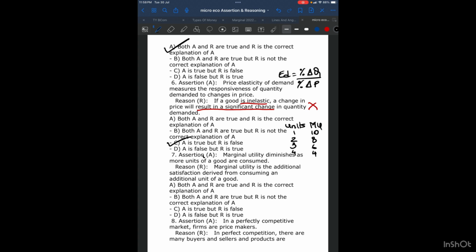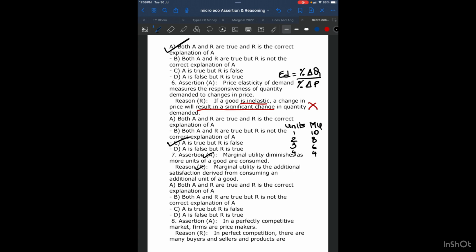So yes, assertion is true. Marginal utility is the additional satisfaction derived from consuming an additional unit of good. It's true. When I consumed the second unit, I got 8 utils, compared to 10 for the first unit. So R is also right, and R is a logical explanation of A.